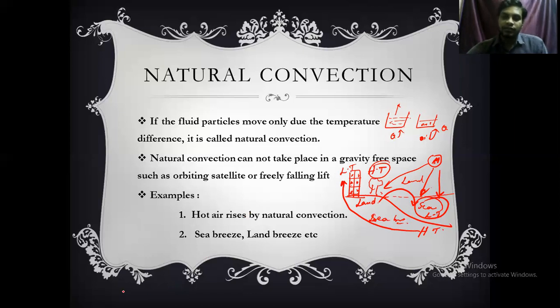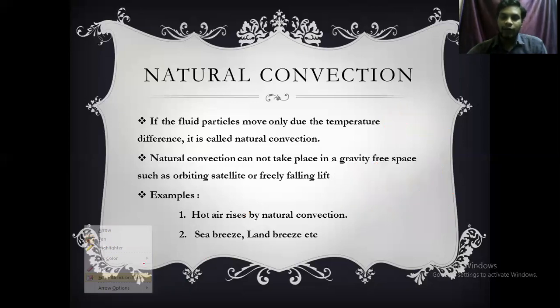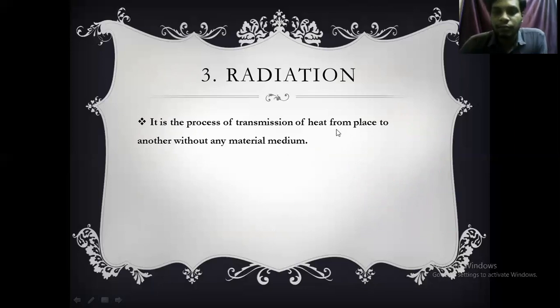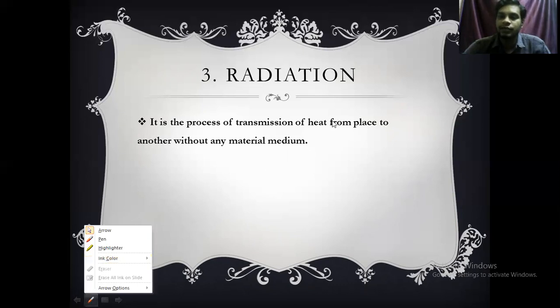Okay, so the sea breeze and land breeze happen because of natural convection. And the next concept we are going to discuss is radiation. Radiation doesn't require a medium. The transfer of heat energy takes place from one place to another place without the medium. Therefore radiation takes place in vacuum also.